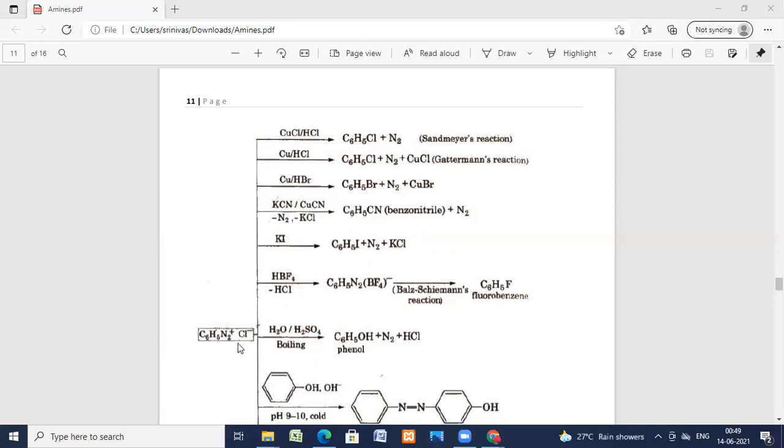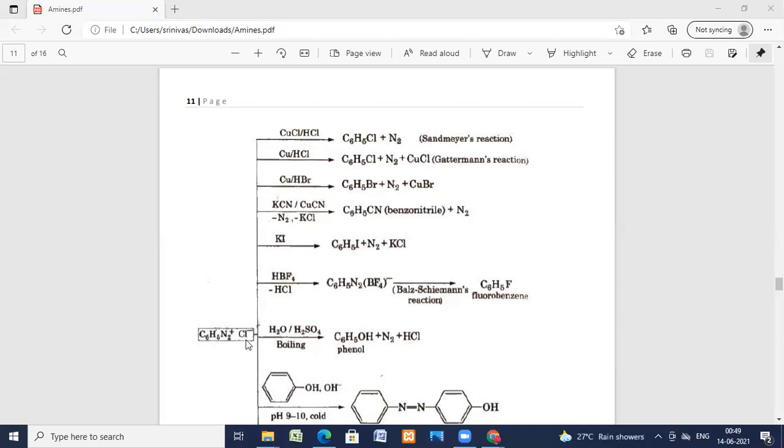Benzene diazonium chloride on reaction with KCN and copper cyanide gives benzonitrile with liberation of nitrogen. Benzene diazonium chloride on reaction with KI gives iodobenzene, N2, and KCl is formed.